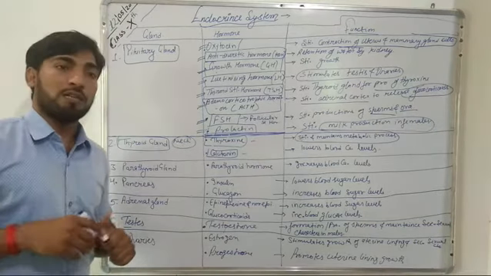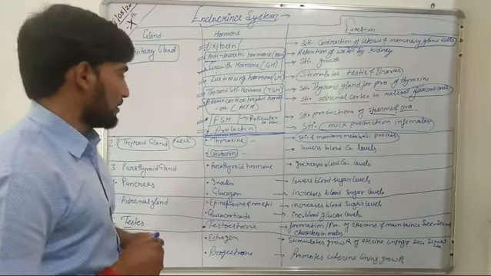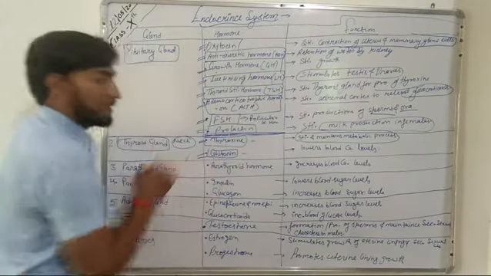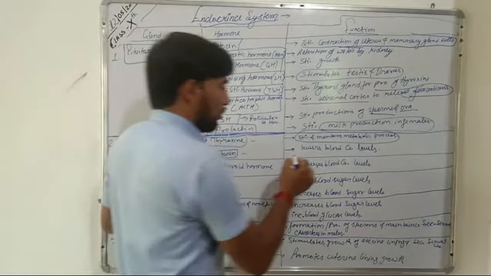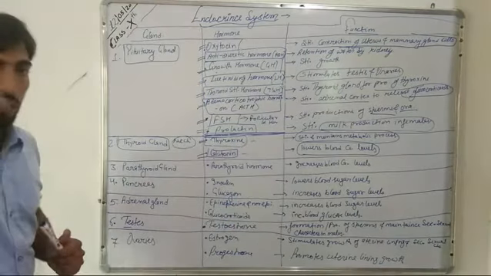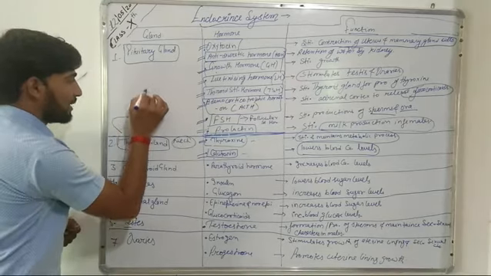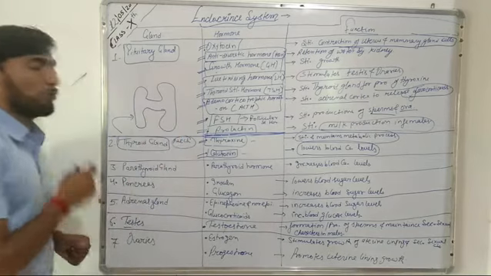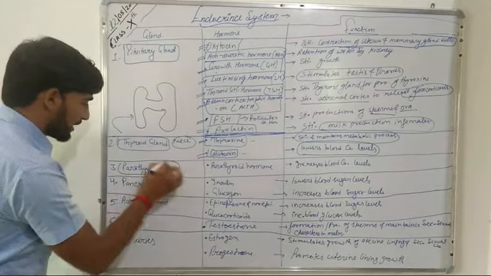Usually this thyroxine is responsible for the metabolism of carbohydrates, proteins and fats. Now the second hormone that is released by thyroid gland is known as calcitonin. This calcitonin is responsible for lowering of blood calcium levels. So calcitonin lowers the blood calcium level, and this thyroid gland is an H-shaped gland that is present in our neck region. Now, the next gland, that is parathyroid gland.